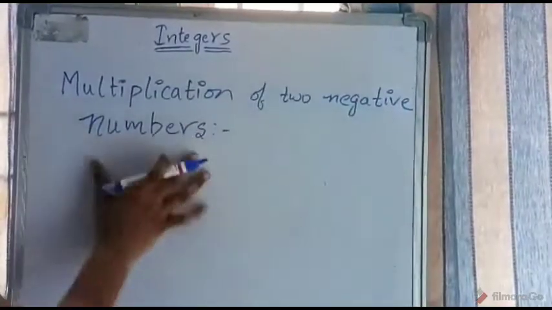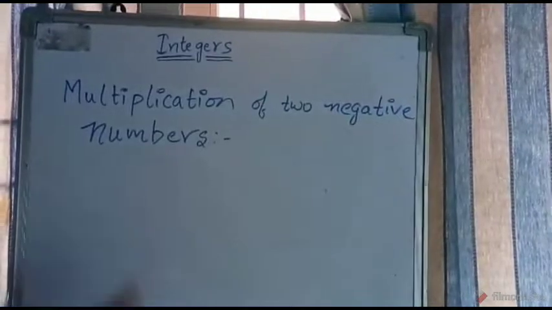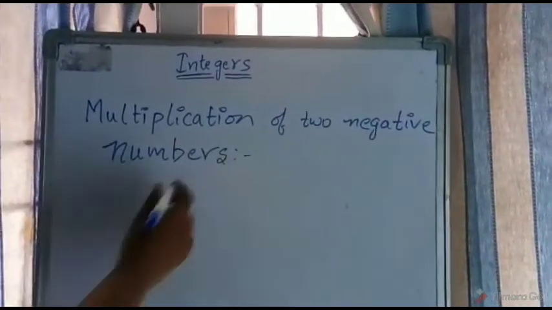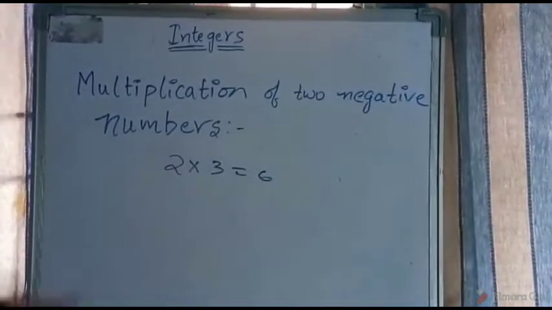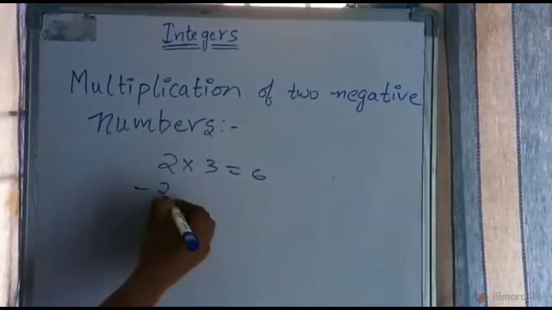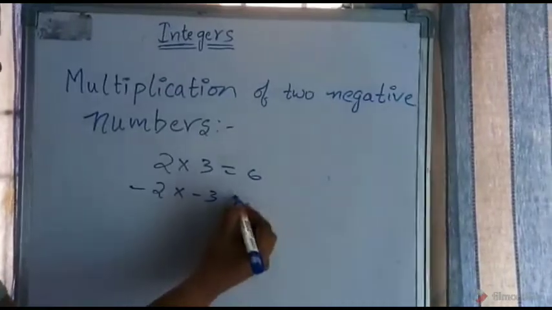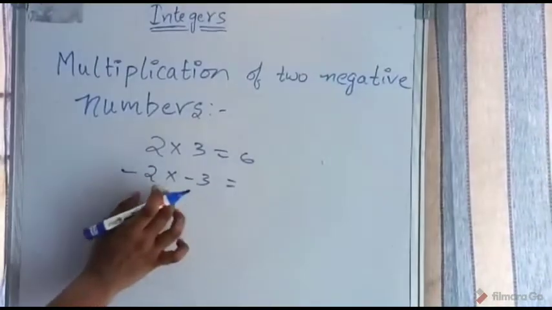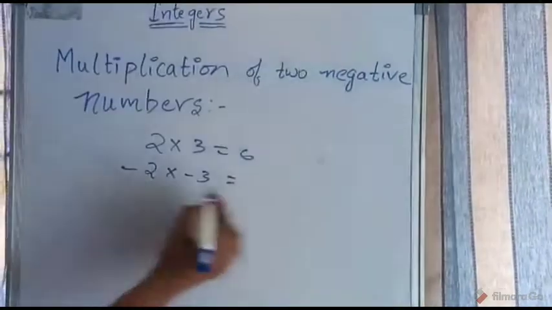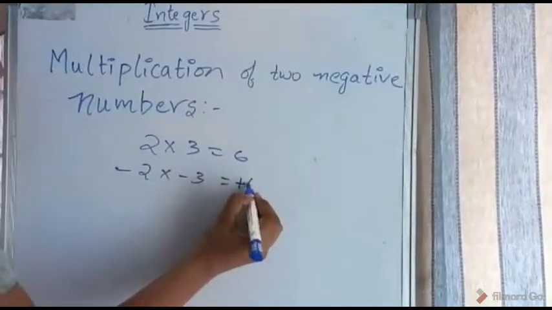Multiplication of two negative numbers. Have you ever thought about multiplying two negative numbers? For suppose we take 2 into 3 equals 6. Have you ever thought what would be the product of minus 2 into minus 3? Now I will say that. Minus 2 into minus 3 equals plus 6.